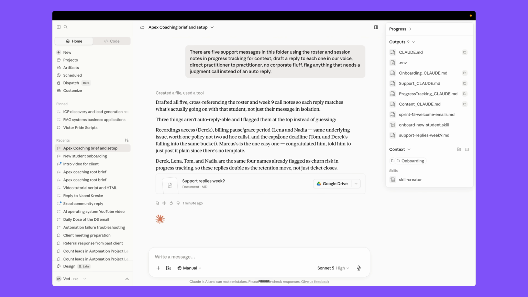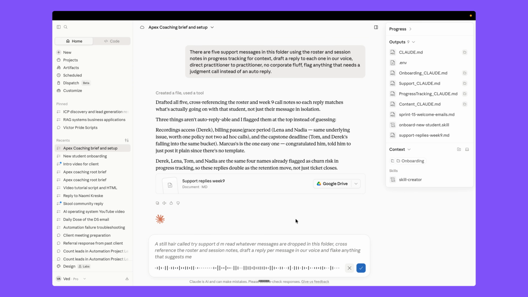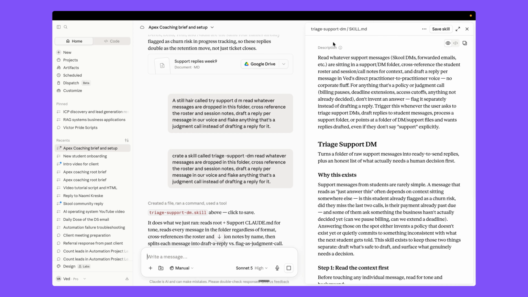So that is how we can manage our support DMs, and you can easily turn it into a skill as well. You just provide a brief here: create a skill called try support DM, read whatever messages are dropped in this folder, cross-reference the roster and session notes, draft a reply per message in our voice, and flag anything that's a judgment call instead of drafting a reply for it. It creates the skill called try support DM, and we can save the skill.